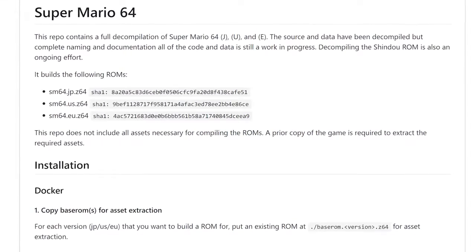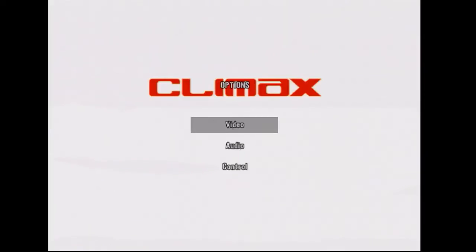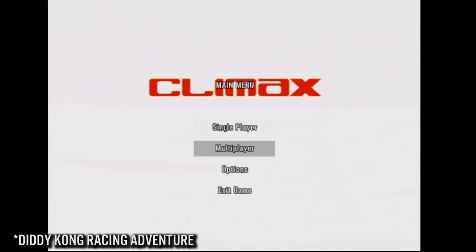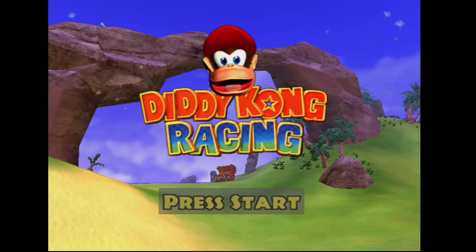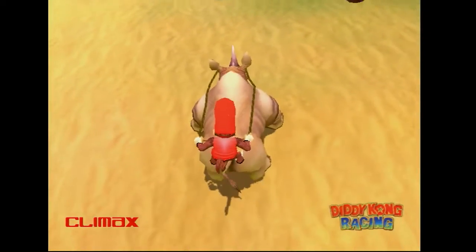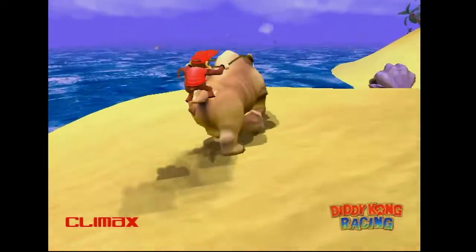And the second thing is, recently it was also discovered that Donkey Kong Racing Adventure, which was a game that was pitched by Climax for Nintendo, had also been leaked on the internet, running on the original Xbox. This was not part of this massive Nintendo leak, but it has also appeared in the last few days.